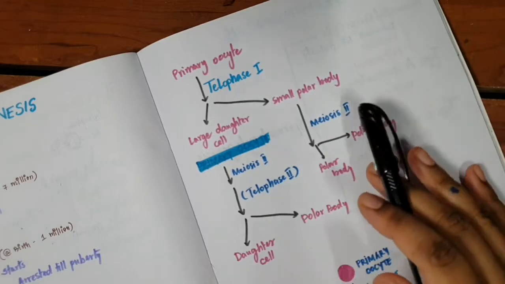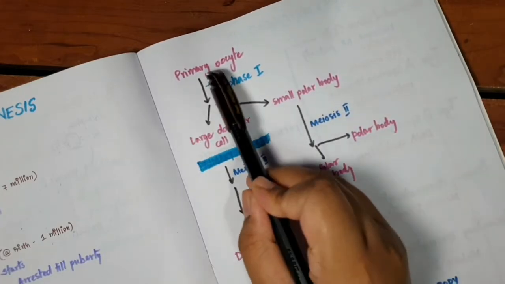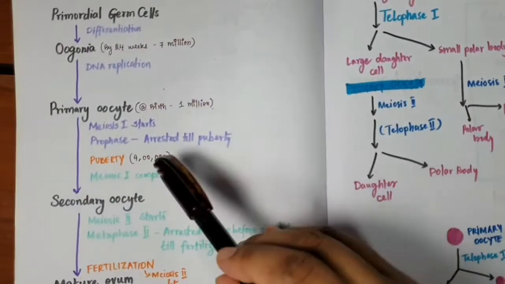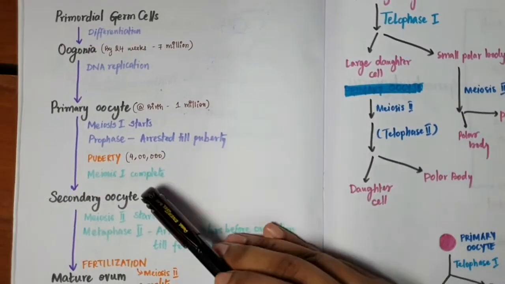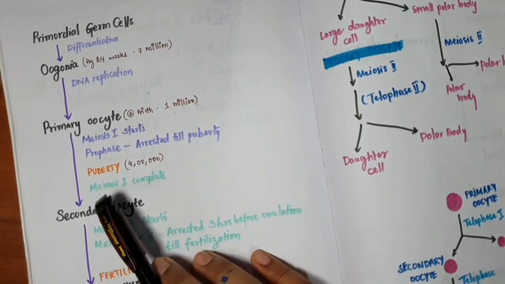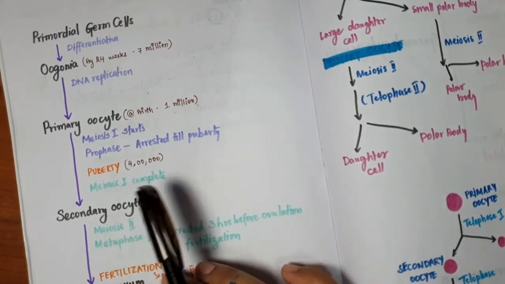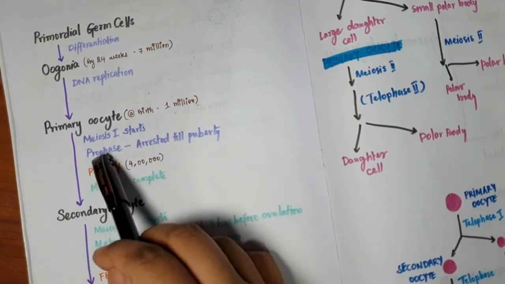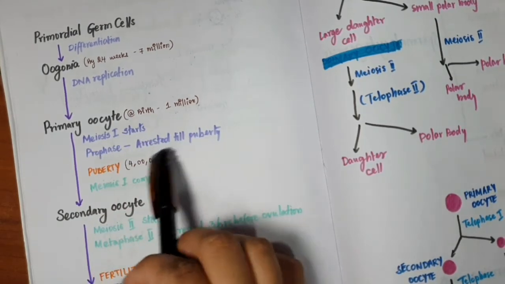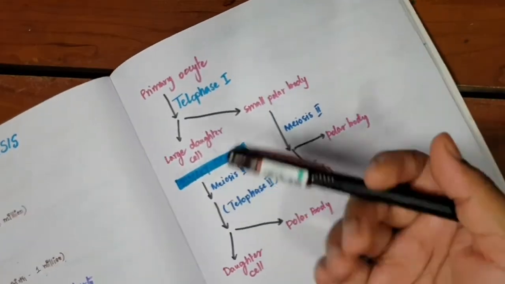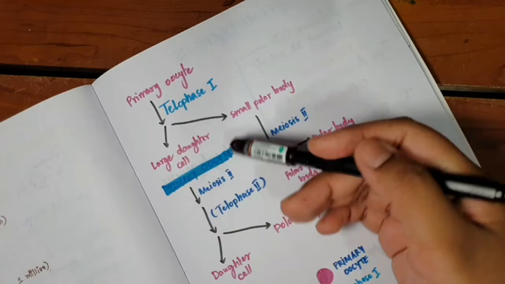And this is one more thing you need to know. We have primary oocytes, okay? They are going to undergo meiosis 1, right? So they get arrested in prophase, and after puberty, meiosis 1 is completed. Now remember, what are the steps of meiosis 1? Prophase 1, metaphase 1, anaphase 1, and telophase 1. So they were arrested in prophase till puberty. So after puberty, they start metaphase, they enter anaphase, and then finally telophase.